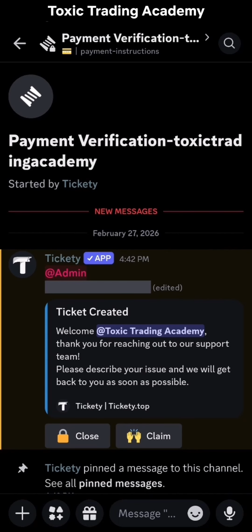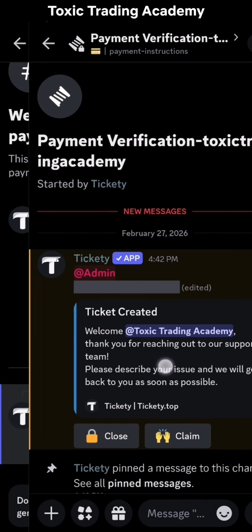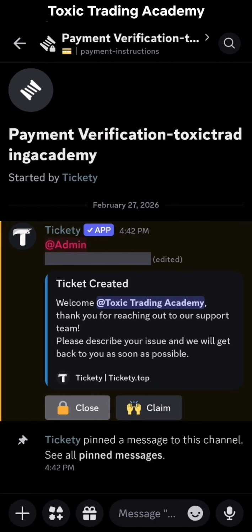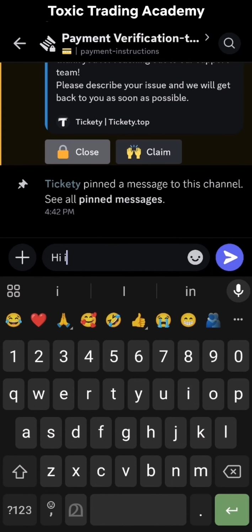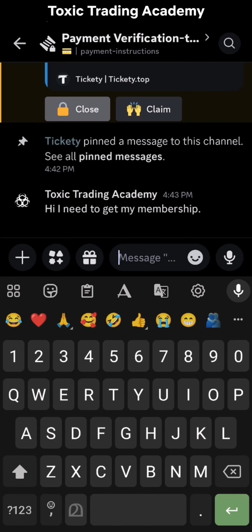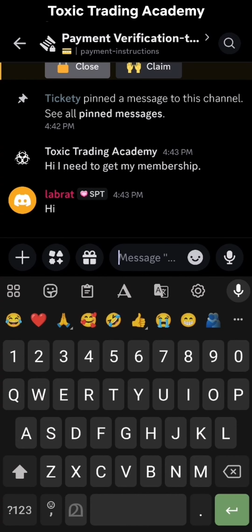Means I open this one. If you open it, it'll show your name here. Your username will be shown here. Welcome, Toxic Trading Academy. Thank you for reaching out to our support team. Please describe your issue. So I can talk here. I can say, hi, I need to get my membership. Within 2 working days, one of our staff will contact you and guide you through the process. Once that is done, a staff member will close this ticket and give you access. A staff member comes here and talks to you, and once they have done it, they'll say, I'm closing this ticket.